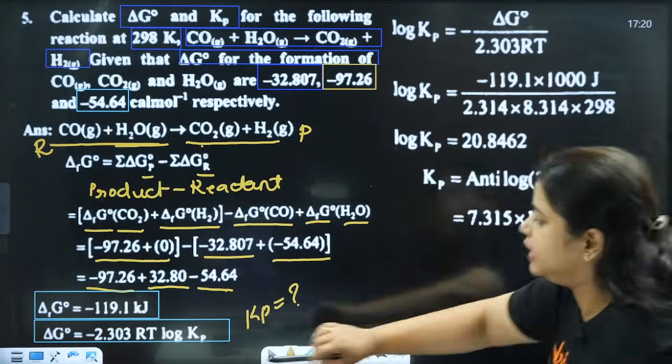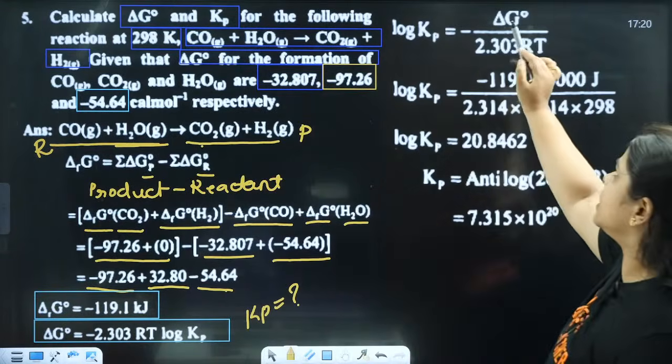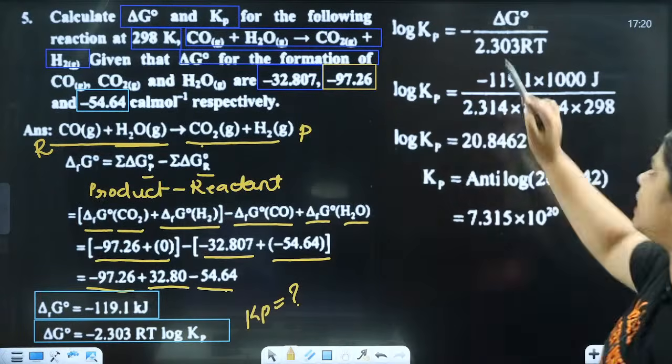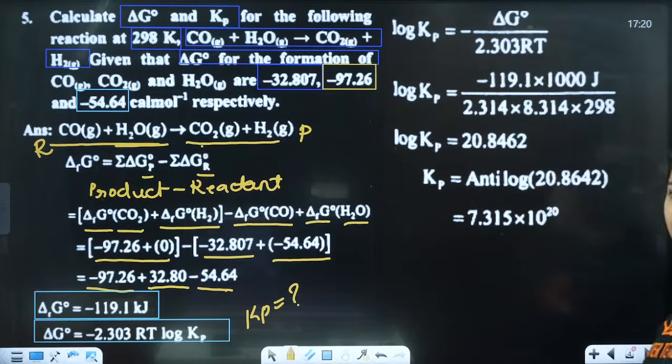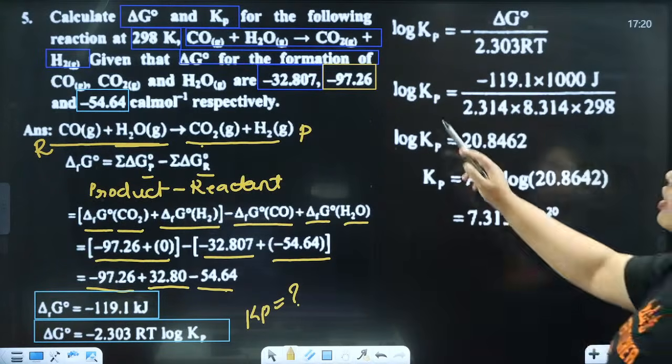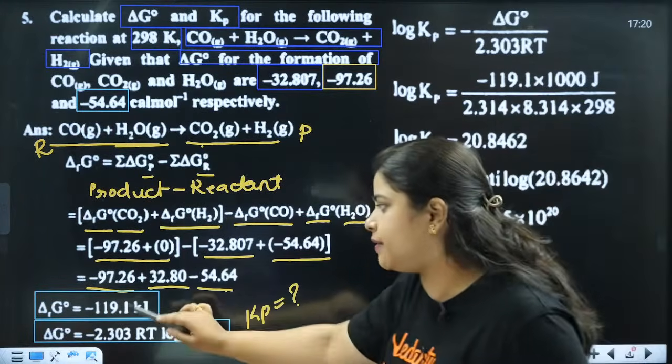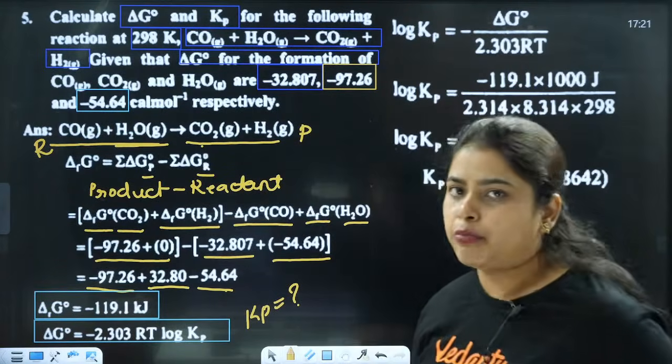So when you rearrange the formula, you are going to get it this way. Log Kp is equal to minus delta G naught divided by 2.303 RT. Clear? This log Kp is equal to minus delta G naught value, which we just now found, that is minus 119 kilojoules.